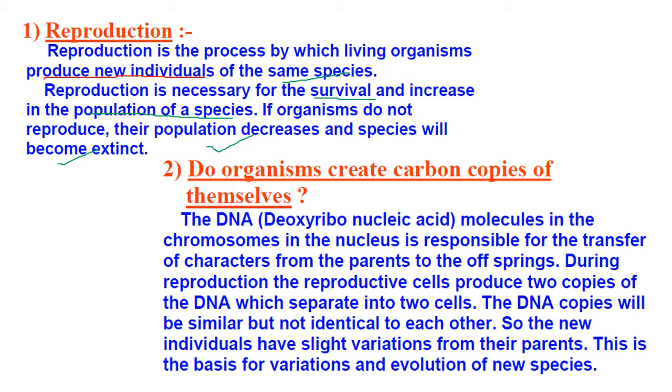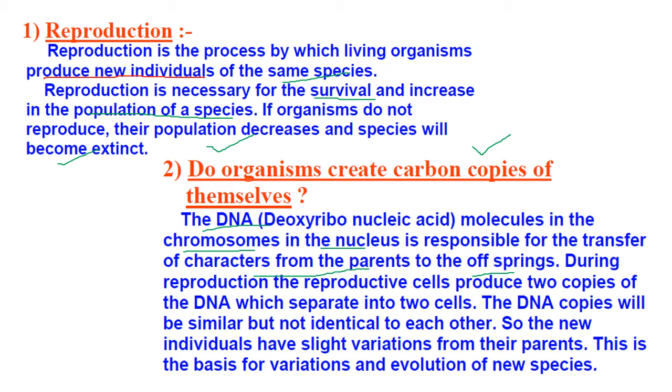So do organisms create carbon copies of themselves? Carbon copies means the exact copy of themselves. So let's see here, the DNA. What is the full form of DNA? It is deoxyribonucleic acid. The deoxyribonucleic acid molecules are present in the chromosomes in the nucleus, and they are responsible for the transfer of the characters from the parents to the offspring.